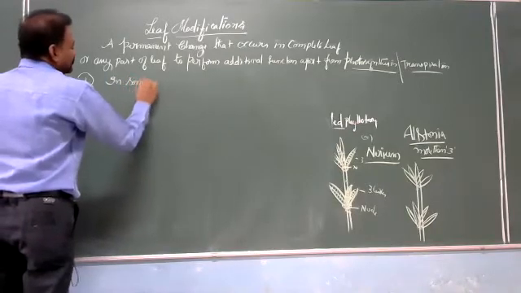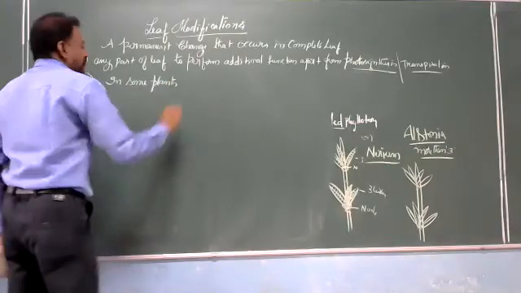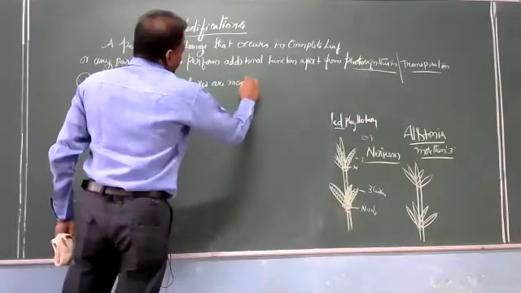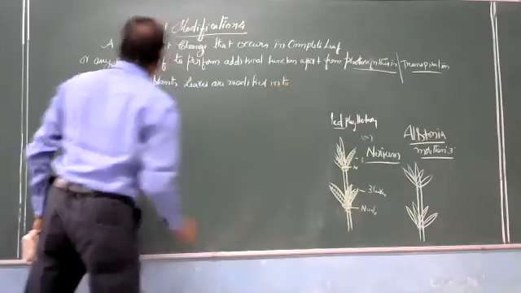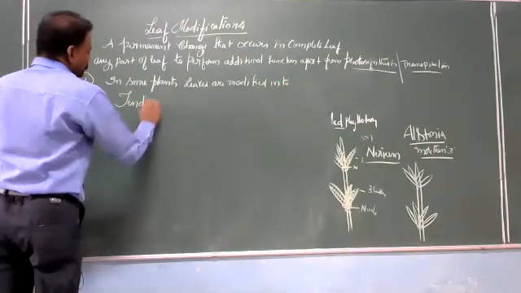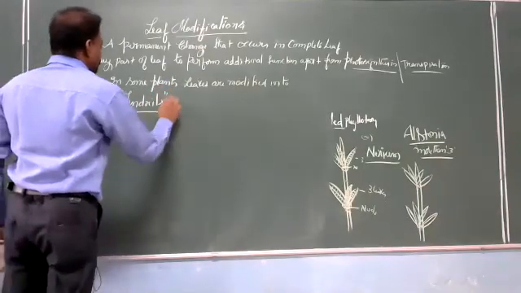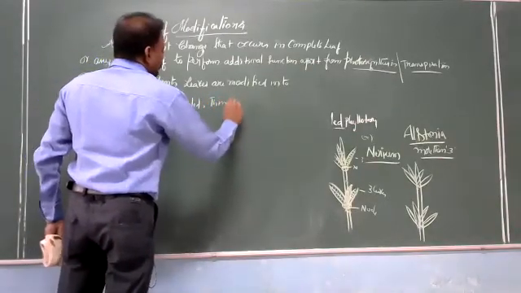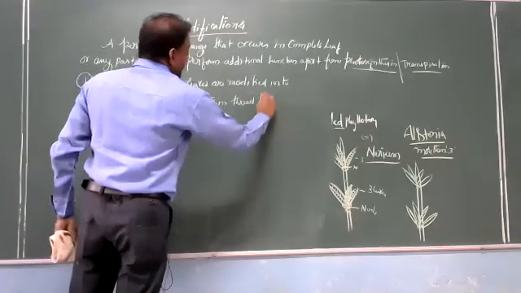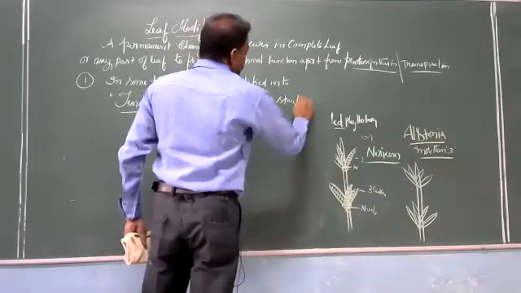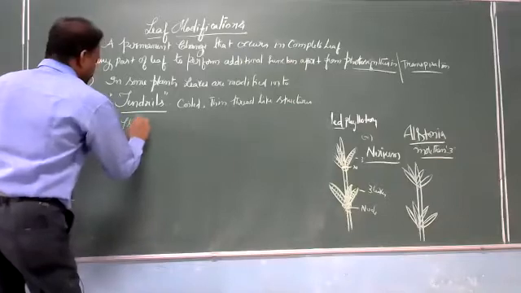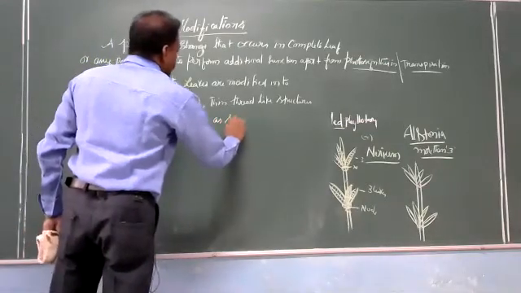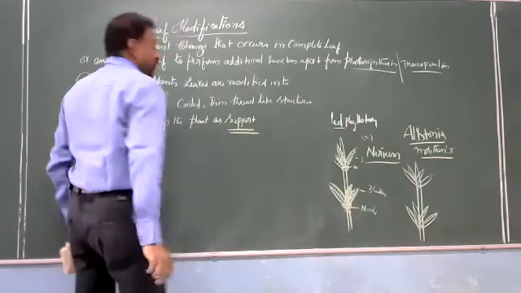In some plants, leaves are modified into tendrils, thin thread-like structures that help the plant as support for climbing.